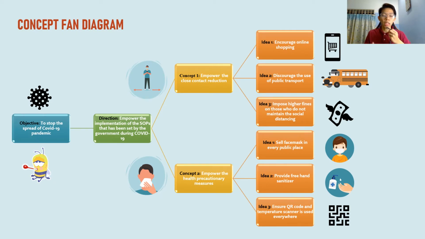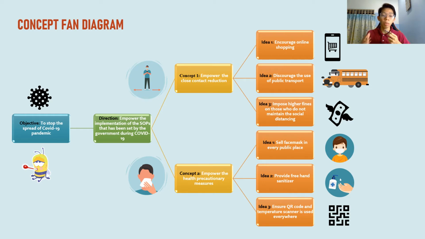Alright, next I will move on to the application of concept fan to solve the problem. Basically, concept fan is a technique used to generate ideas to solve or overcome a problem, and it consists of an objective, direction, concepts, and ideas. So let's look at my concept fan diagram. First of all is objective. Objective is the main purpose or the main goal that we want to achieve.